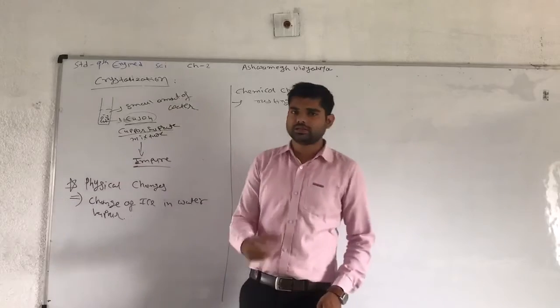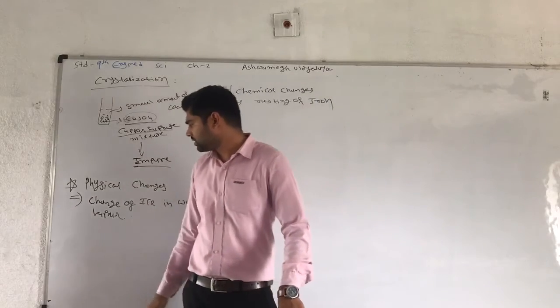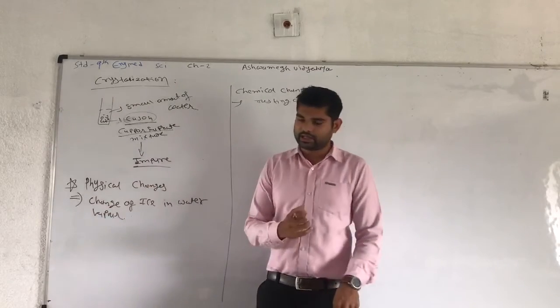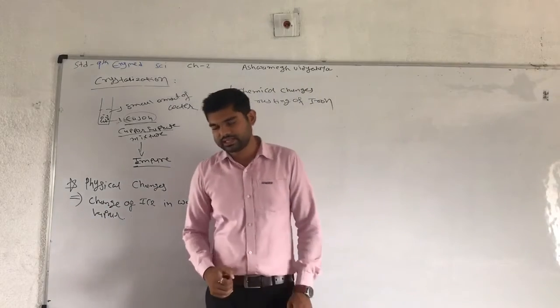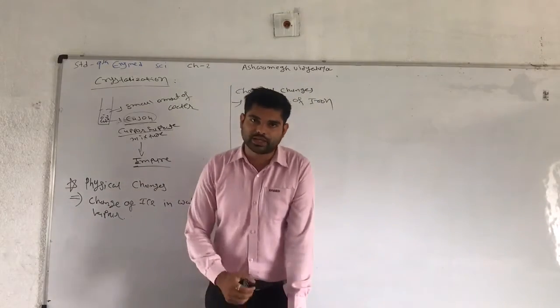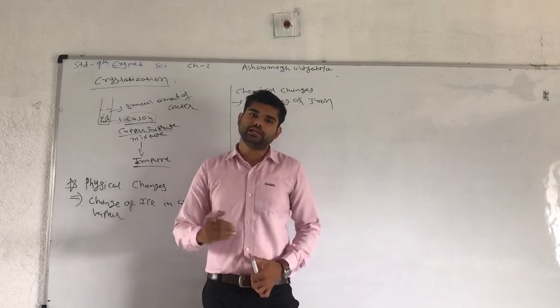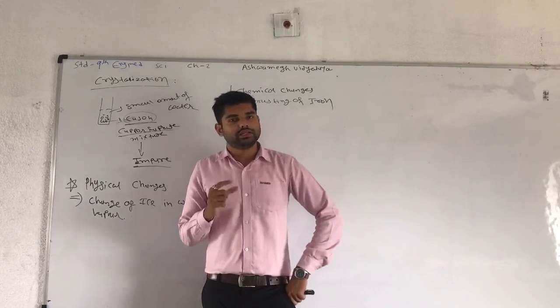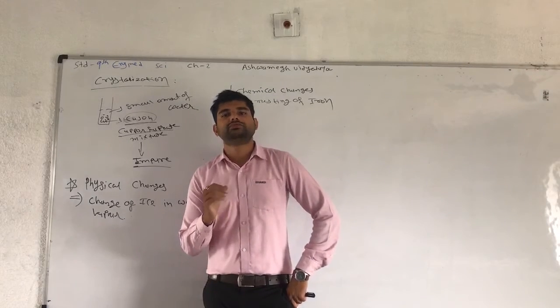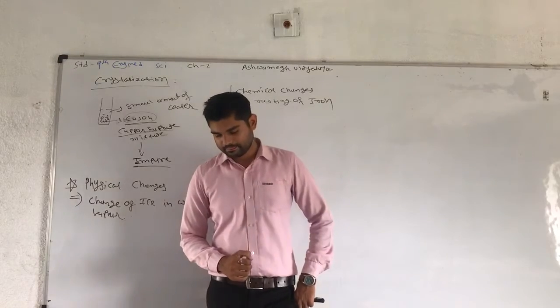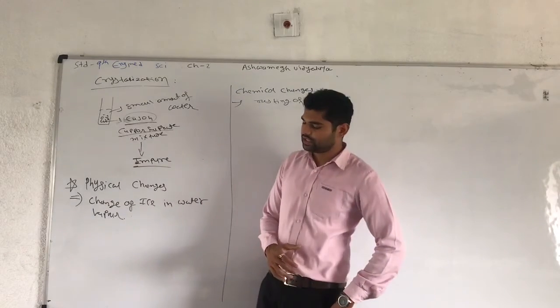Now according to these examples, let us discuss some properties of physical change and chemical change. In a physical change, the substance is not chemically changed, but it changes in physical state and physical properties.